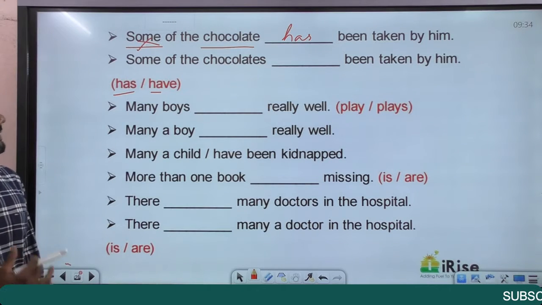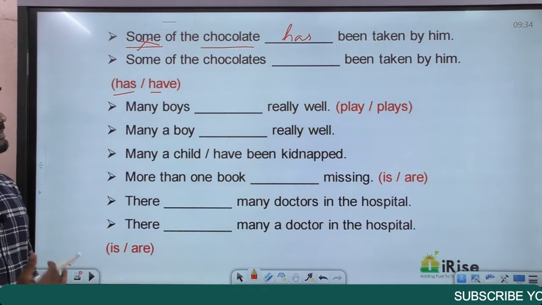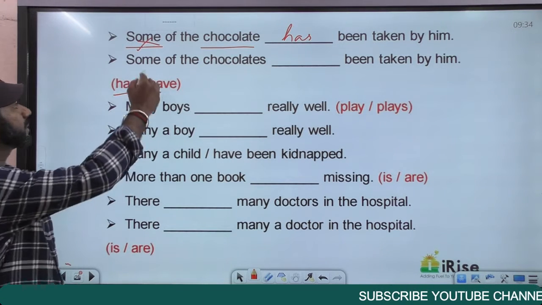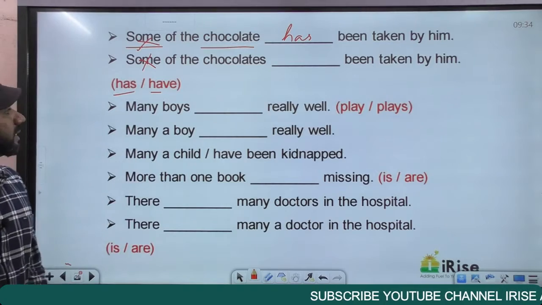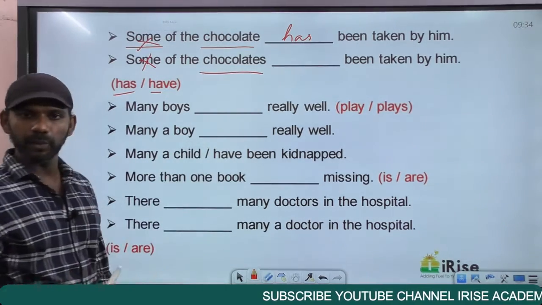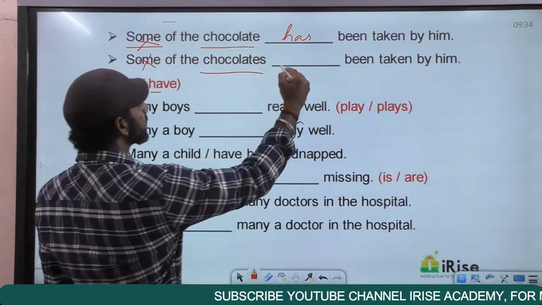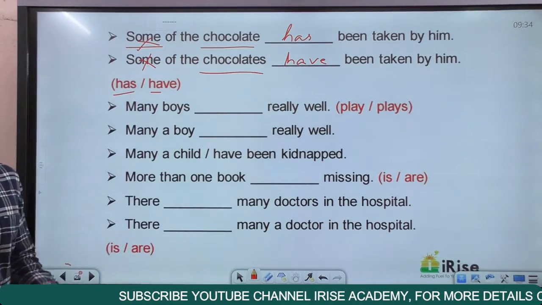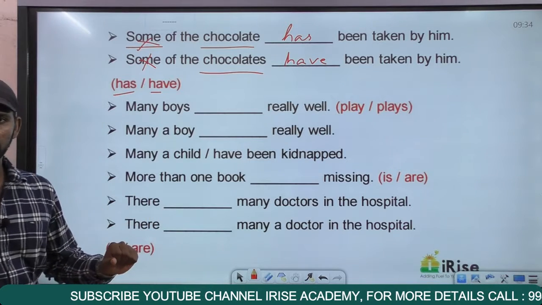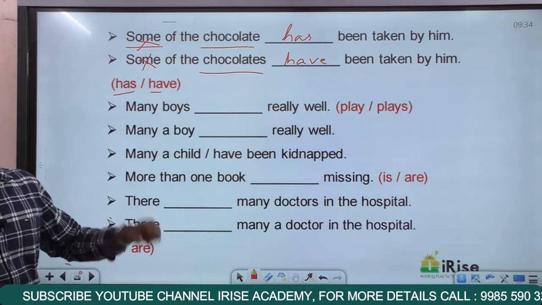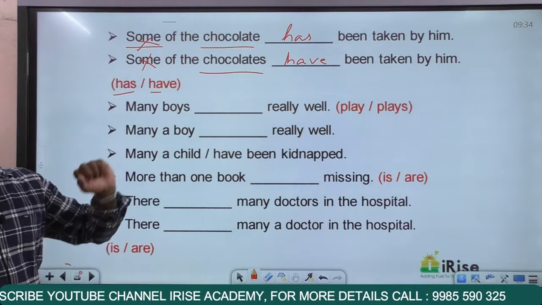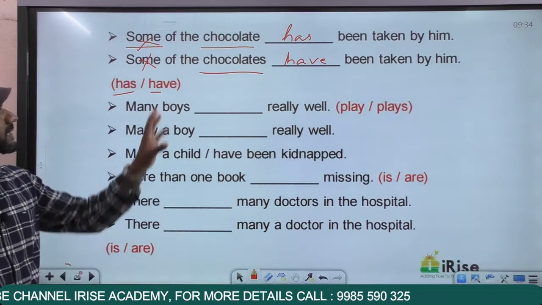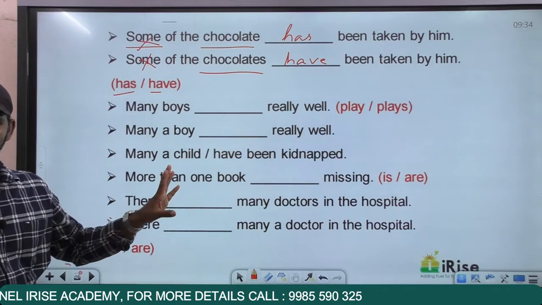Come to second. Some of the chocolates dash been taken by him. The same rule, no change in the rule. Some is a determiner, forget about it. The noun here is chocolates, plural. The verb must also be plural. Some of the chocolates have been taken by him. So some of the chocolate has been taken by him. Some of the chocolates have been taken by him. Now some of the chocolate in the sense, one chocolate was there, he took a part of it or a piece of it. So both are grammatically fine, but the meanings are different.